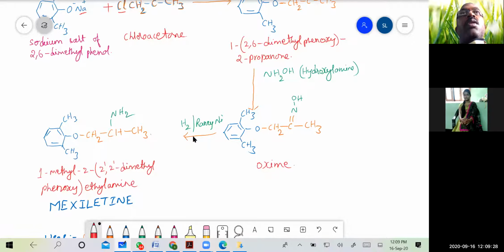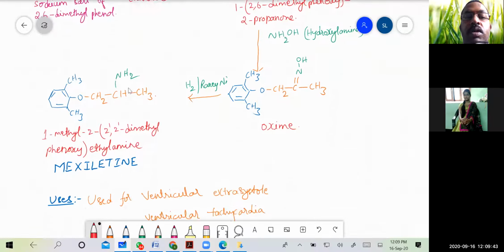So we are reducing this compound, the oxime which is formed, using hydrogen, and the catalyst is Raney nickel, and it will undergo reduction and give the NH2.